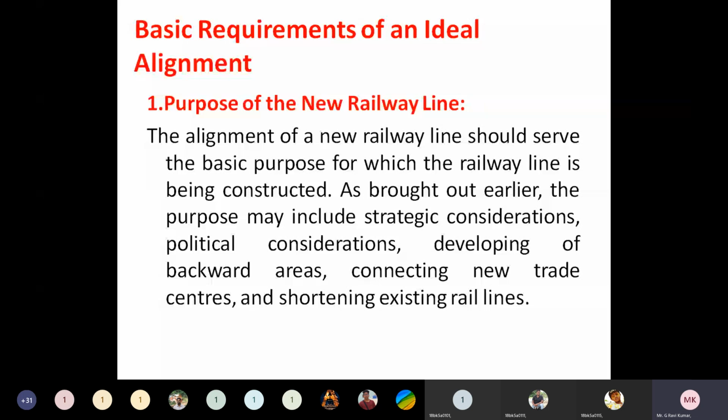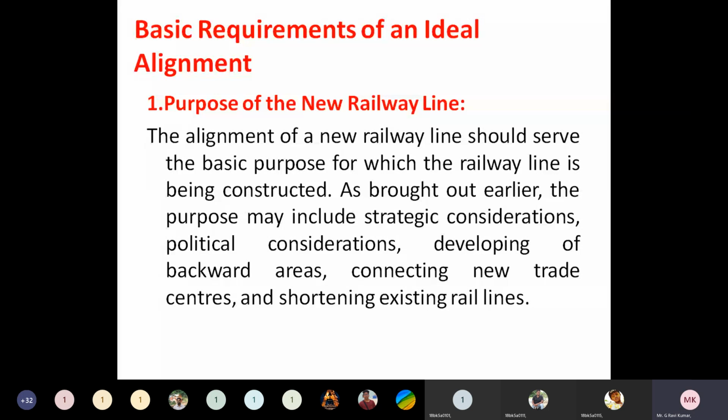So it means for which purpose we are aligning a railway line. If the purpose is good and reasonable, then we can say that the alignment is ideal. Understand? So without having any purpose, if you make a railway alignment or construct a railway line, it will not be ideal and it will not be a good alignment. So the purpose should be reasonable. Understand?